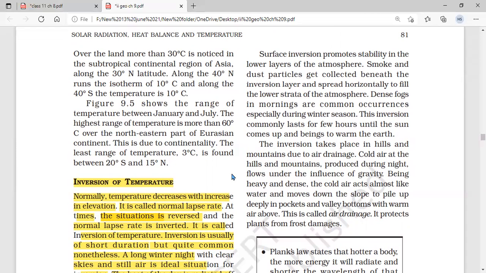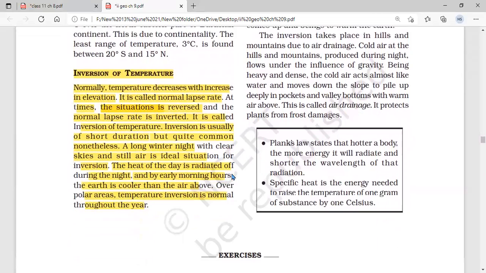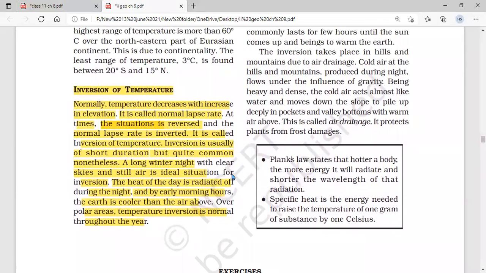There are some causes. कुछ वजह हैं जिसकी वजह से ये inversion of temperature होता है और उसके aspects हैं. I want to tell you these aspects. What are the important points? Inversion temperature. Number one is long nights. When there are long nights, we find inversion of temperature.